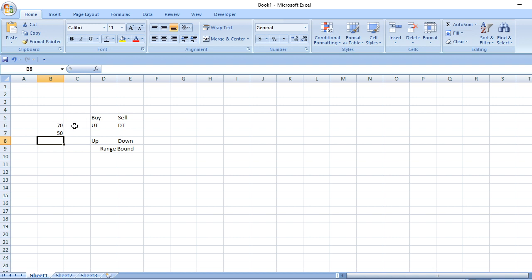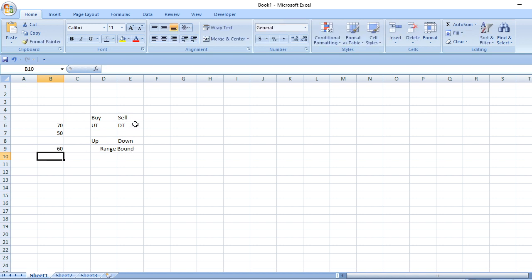Okay, if all three are in your direction, you are buying, your stock is in uptrend, market is in uptrend, then you have bright chances to win this trade, 70%. If you are buying, your stock is in uptrend but Nifty is in downtrend, then there is a chance of 50-50. If you are buying, stock is in uptrend but Nifty is flat, then your chances of winning is 60%.